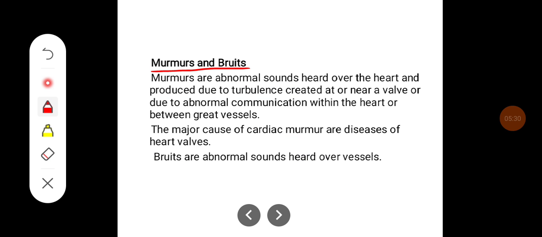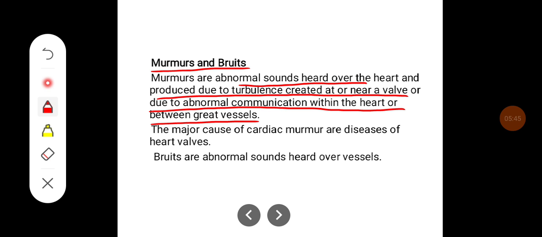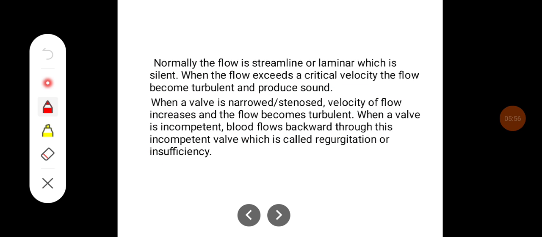Murmurs and bruits. Murmurs are abnormal sounds heard over the heart and produced due to the turbulence created at or near a valve or due to abnormal communication within the heart or between great vessels. The major cause of cardiac murmur is diseases of heart valves. Bruits are abnormal sounds heard over vessels.